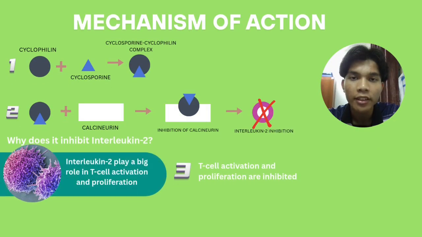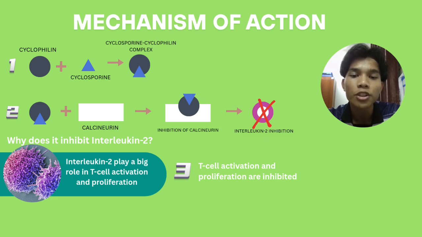Let's move on to the mechanism of action of cyclosporine. Cyclosporine acts by binding to cyclophilin, which is a cytoplasmic protein in the T cell. This cyclosporine-cyclophilin complex inhibits calcineurin, a phosphatase enzyme. Normally, calcineurin activates the nuclear factor of activated T cells, which triggers interleukin-2 transcription.